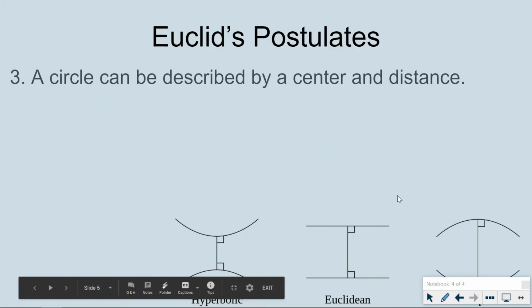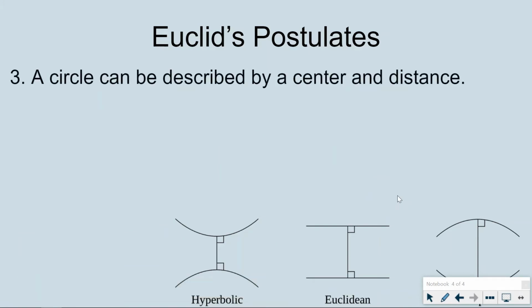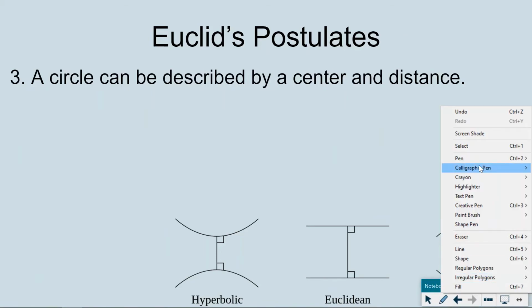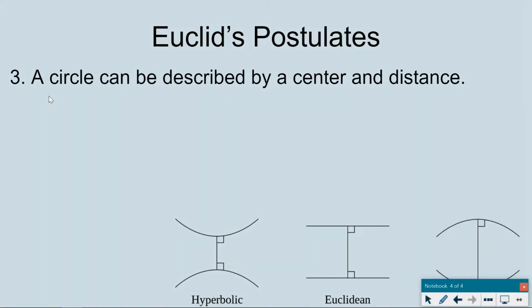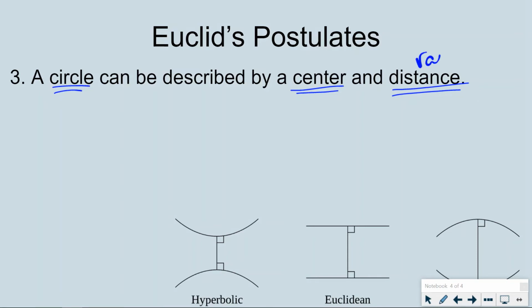All right. Don't worry about that picture at the bottom. I'm going to explain what that means in a second. A circle can be described by a center and a distance. Really all he's saying is that that is all we need to describe a circle. A circle is completely defined by those two things, a center and a distance. That distance will be the radius or the diameter. Those are actually the same thing. Not the same thing, but they describe the same quality of a circle.